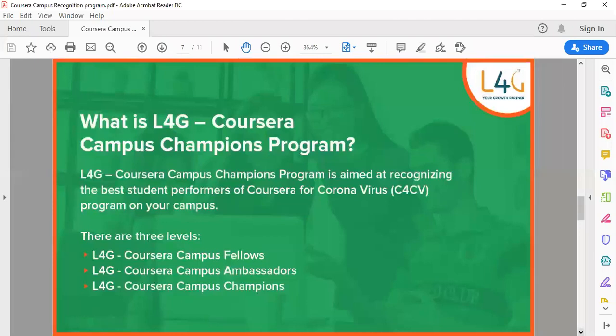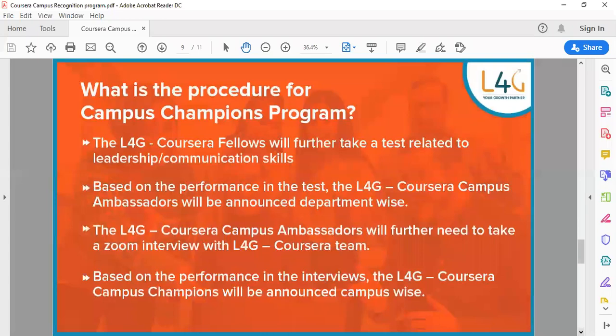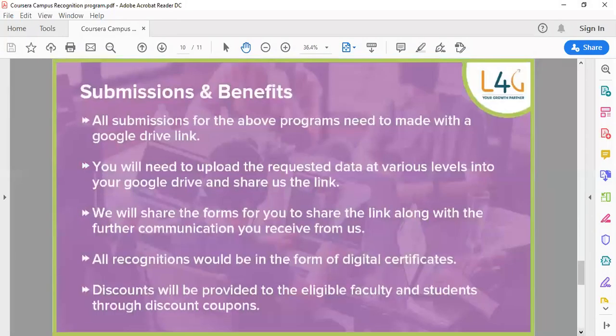This is also the same as what I have explained to you. Everything is actually the same. You have to take a 2 minute video, and you will get a direct drive link. You will receive a direct link from Coursera, where you have to submit all those documents along with the certificates. There you will get recognition India-wide.